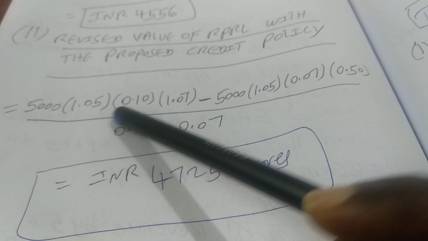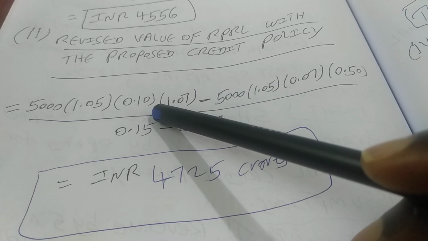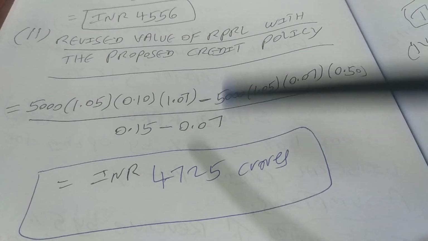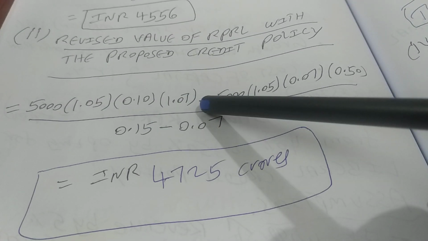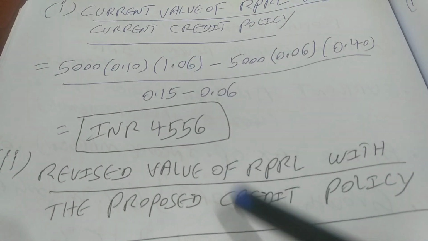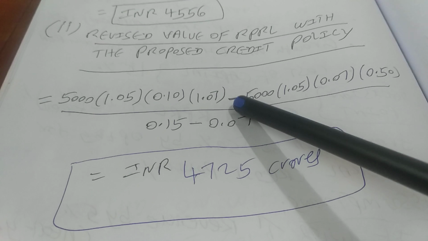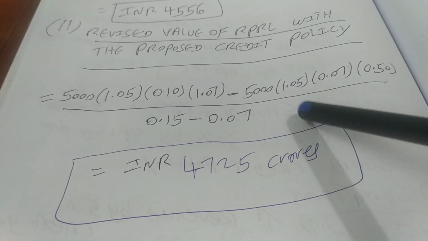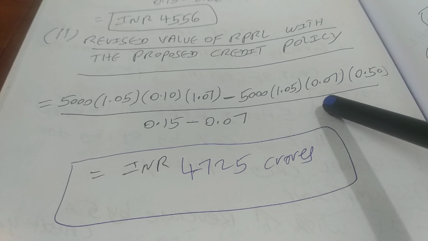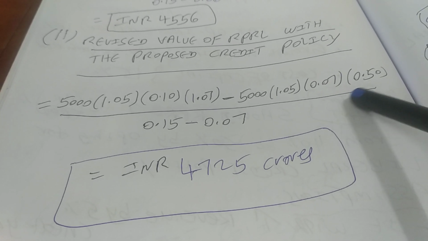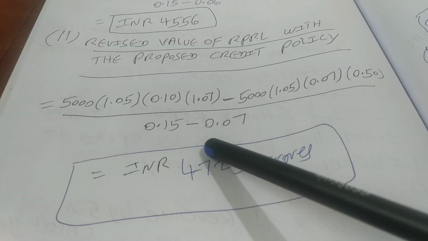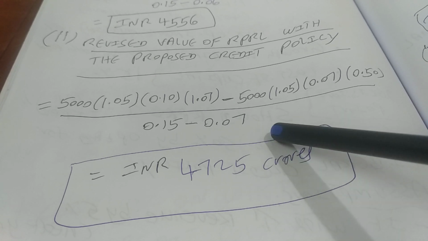So 1.05 into 0.10 after-tax operating margin, this is assumed to be remaining the same compared to the present scenario, into 1.07. Earlier it was 1.06, right? The growth rate, now it is 7%, so into 1.07, minus reinvestment, that is going to be 5,000 present revenue into 1.05 into 0.07 into 0.50, divided by the difference between cost of capital and growth rate, right?